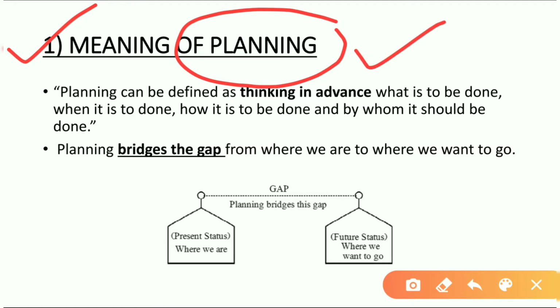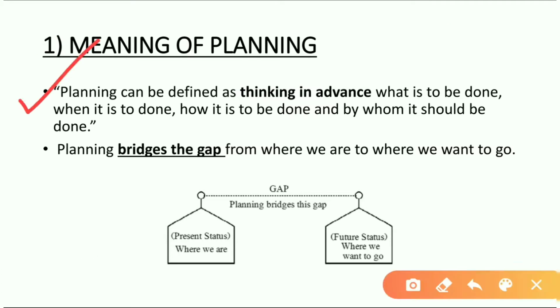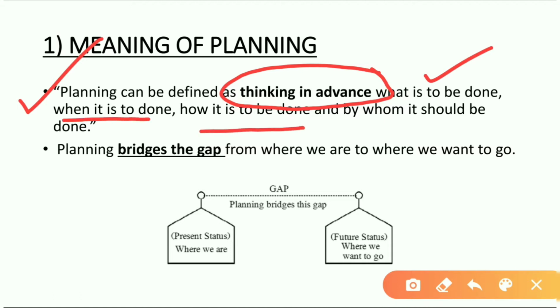That is why, in simple terms, planning can be defined as thinking in advance what is to be done, when it is to be done, how it is to be done, and by whom it is to be done. So planning means to think in advance what we need to do.